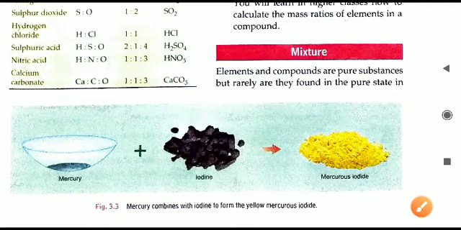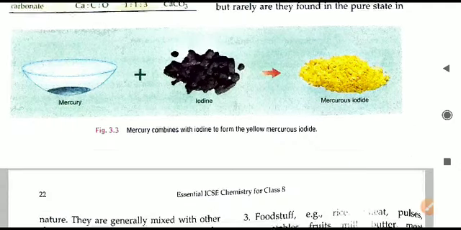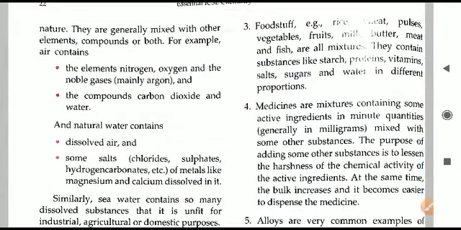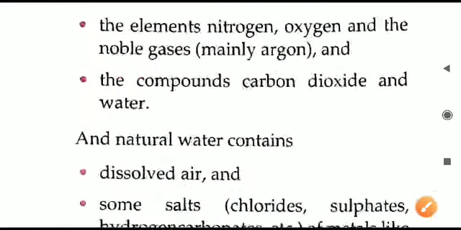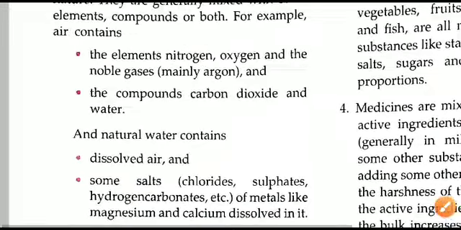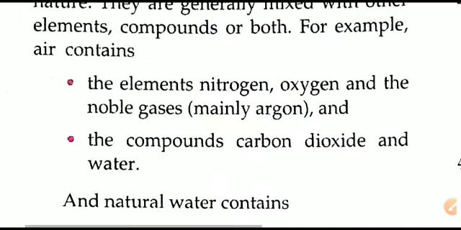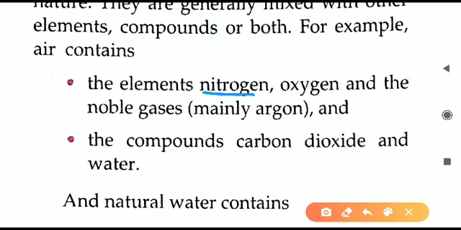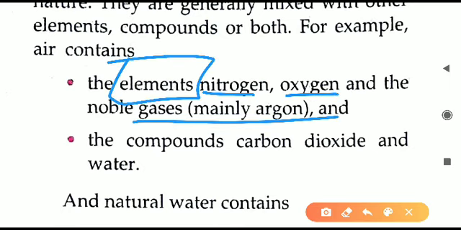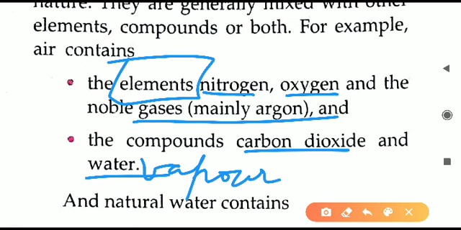So we will see one example that is given in the book. Many examples are given. First we will see a natural example, like air. Air is a natural mixture of gases. Different gases are present in the air. The air around us has elements: nitrogen, oxygen, and many noble gases. So these are all elements. Second, there is also CO2 gas, and there is also water. Water is present in the form of vapor. Directly water is not there, but humidity or moisture is there, that is, water vapor is present. These are compounds.